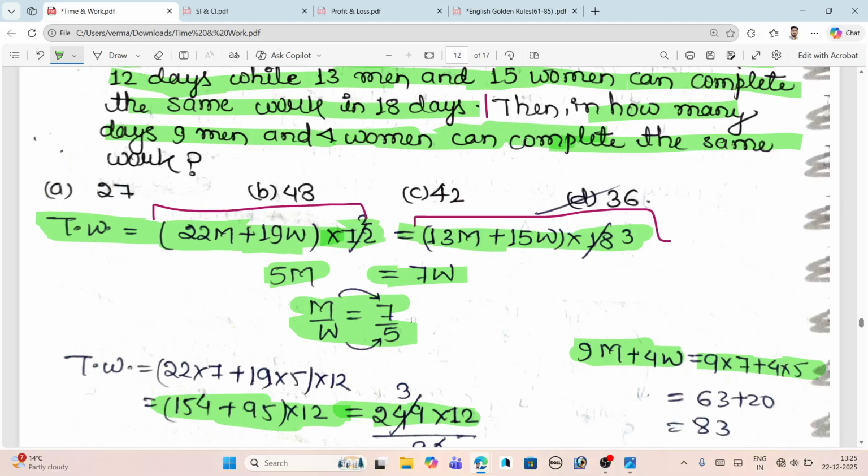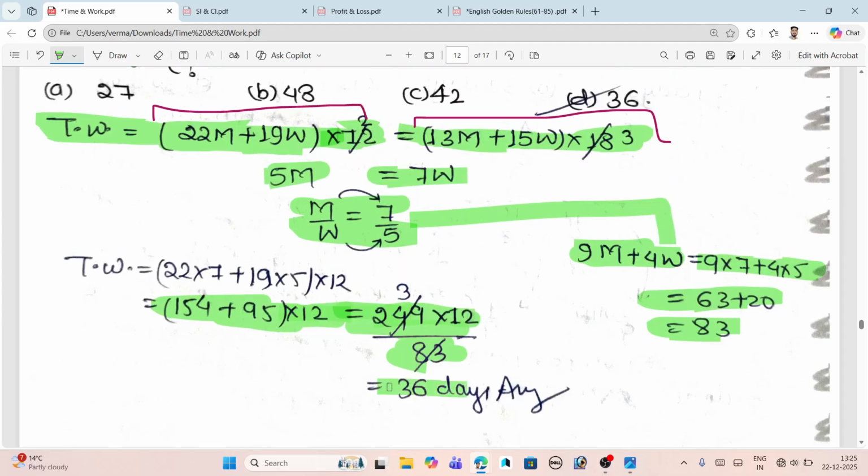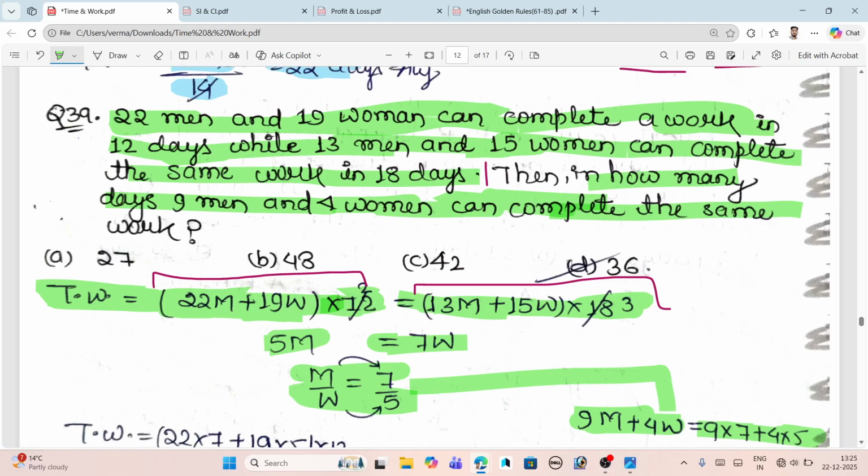We will get 83 as the product, and just divide the complete work by 83. Just divide it and you will get 36 days. So this is the approach for these types of questions. I think this is the easiest thing now.